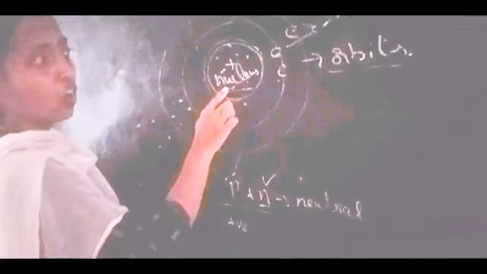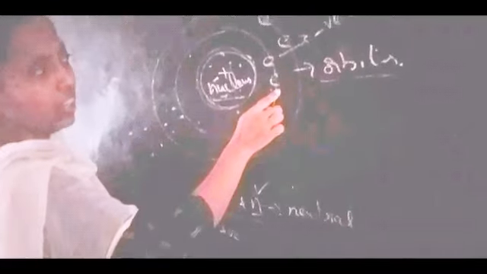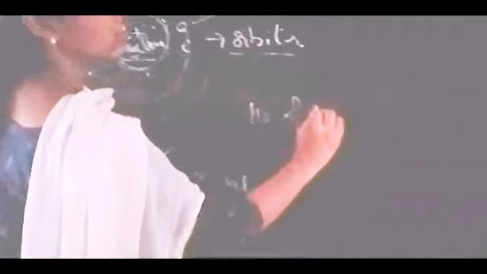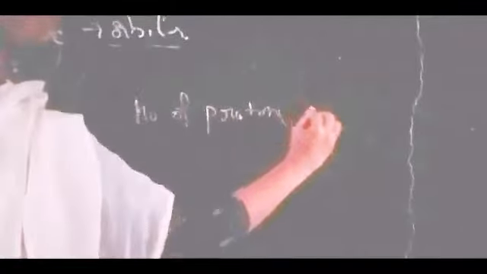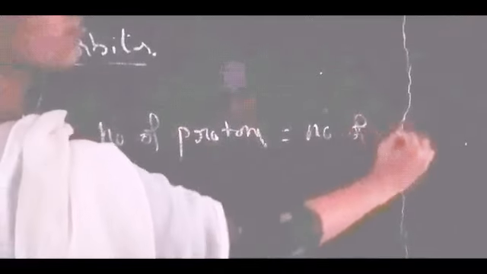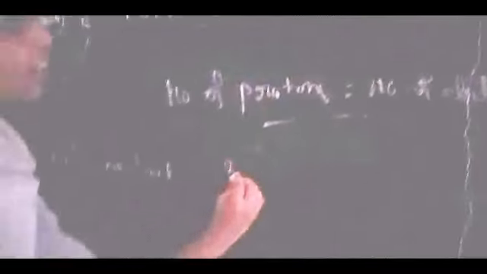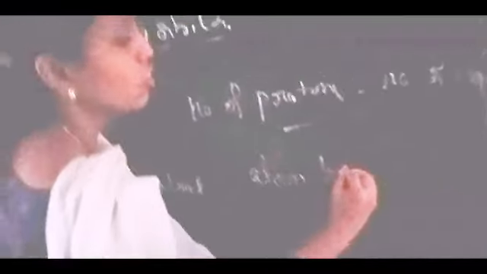So the number of protons and the number of electrons in an atom are equal. That's why an atom has no charge.